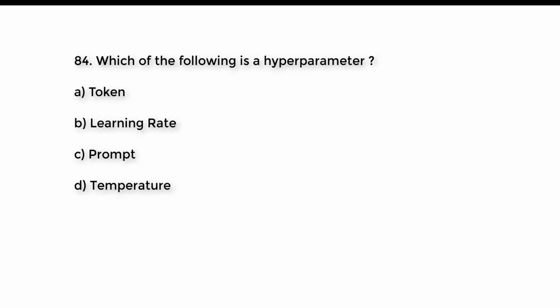Question number 84. Which of following is a hyperparameter? A. Token. B. Learning rate. C. Prompt. D. Temperature. Try to guess the right answer. And the right answer is option B. Learning rate.